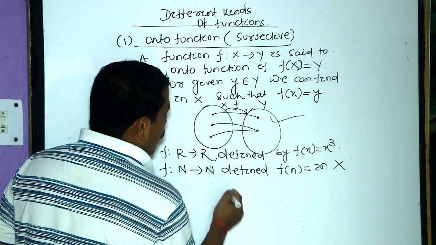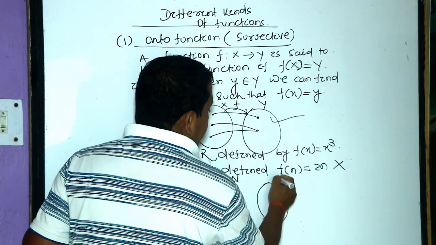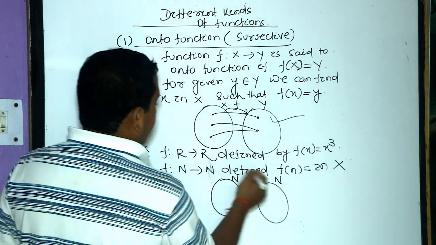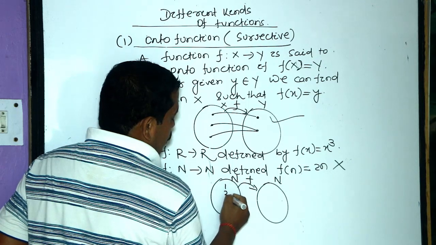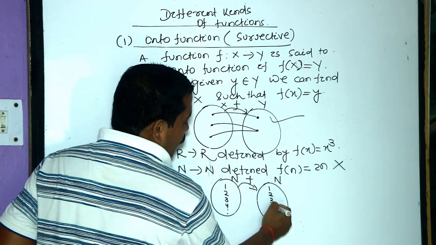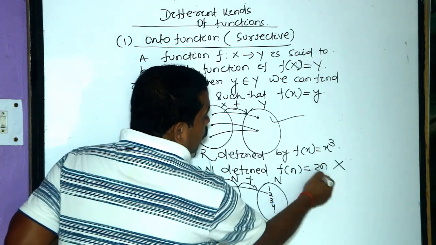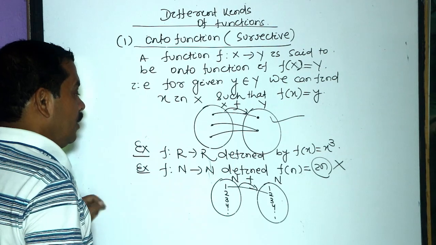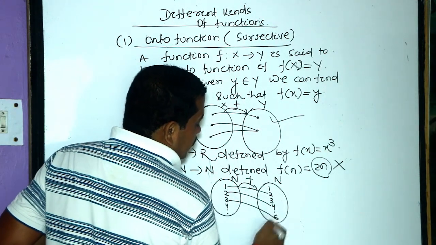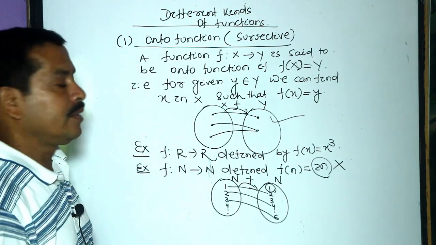This is an into function because, suppose this set is N set, and here it is N set. We take the function from N to N. Here 1, 2, 3, 4 and so on; 1, 2, 3, 4 and so on. 1 goes to 2 because the rule is 2n. 2 goes to 4. 3 goes to 6. Here 1, 3, 5 are not the pre-image of any element.